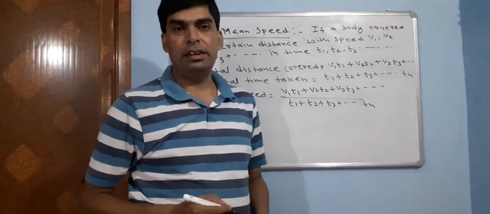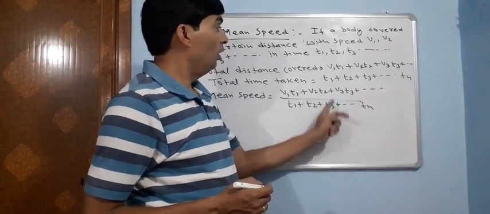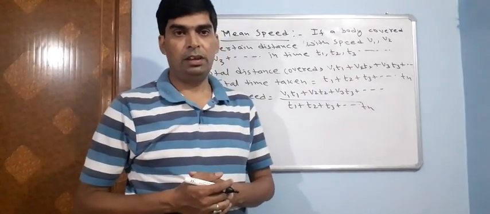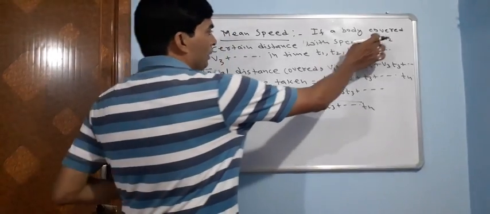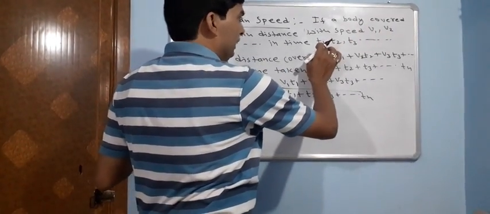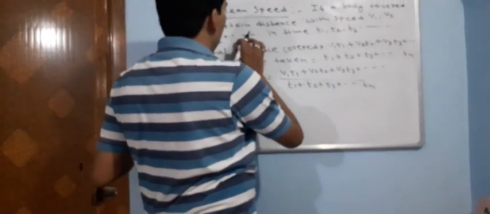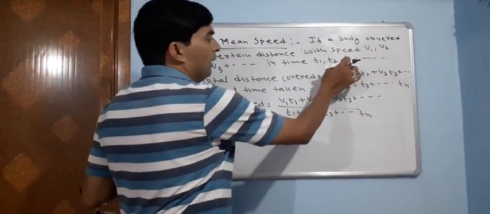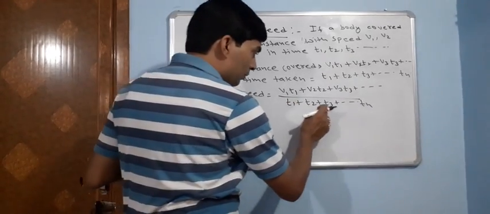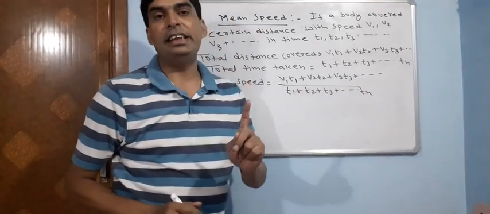Now the question arises: if the time interval of the journey is the same, that means v1 speed is maintained for time t, v2 speed for time t, and v3 speed also for time t. So t1, t2, t3 will be replaced by only t.